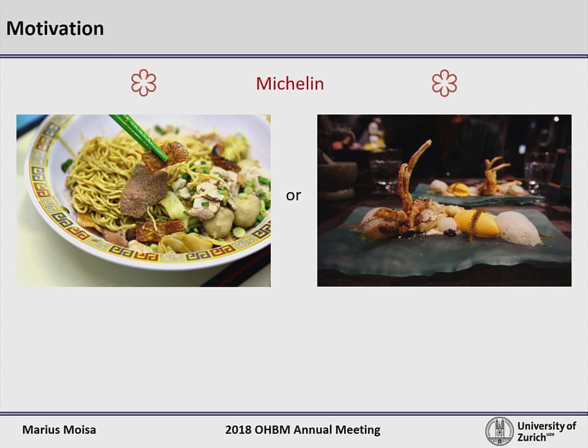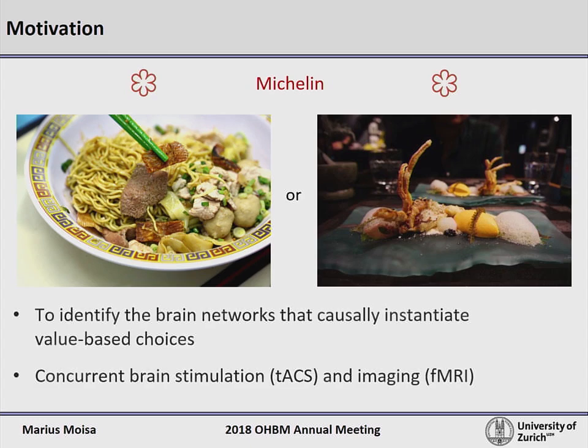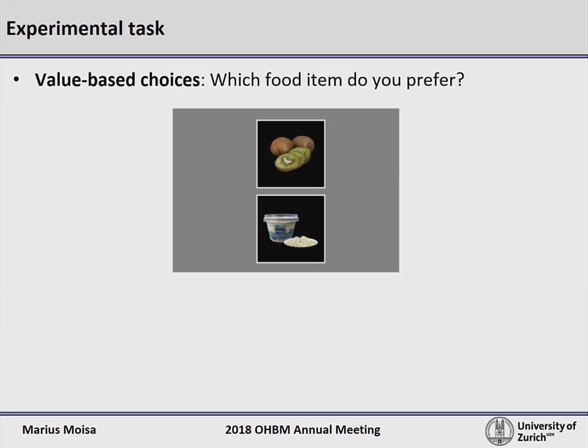In my talk, I aim to reveal the causal brain mechanisms that underlie such value-based choices by combining online TACS with functional imaging. In all the experiments that I'm going to present today, we use the same behavioral task, where in every single trial, the participants had to decide between the two food items displayed, the item that they would like to eat most.